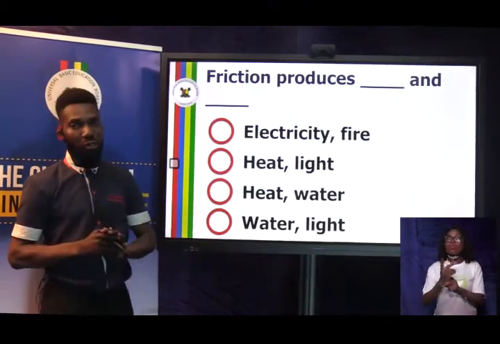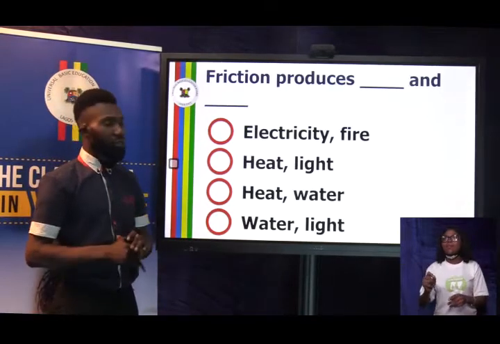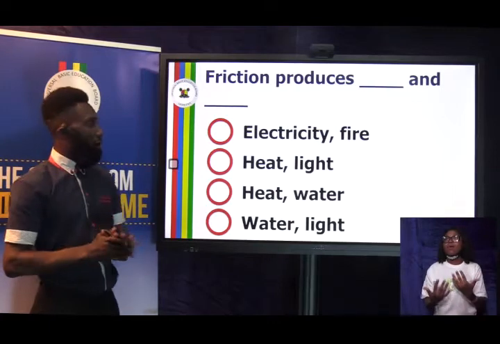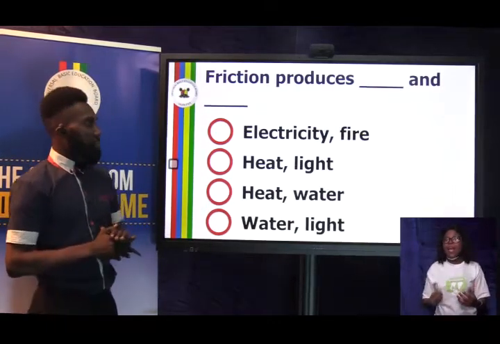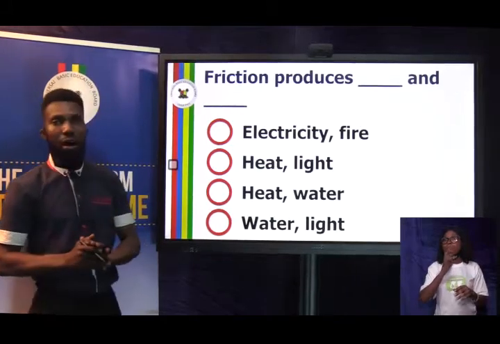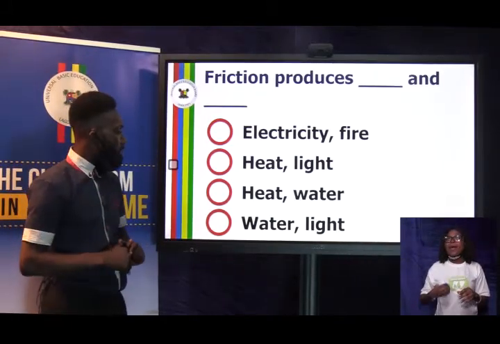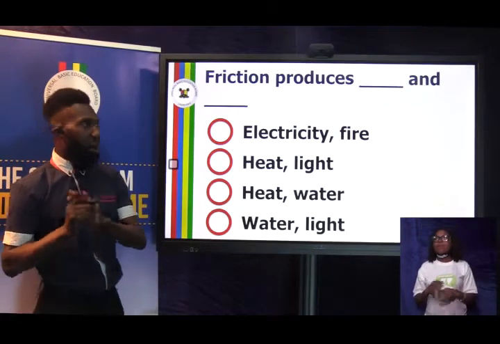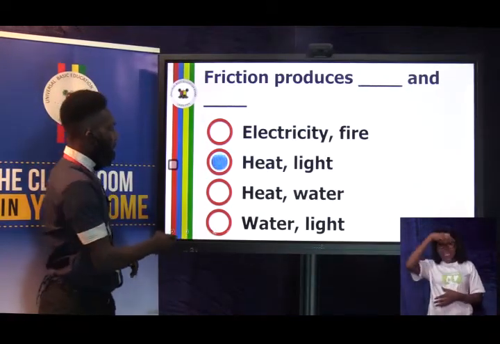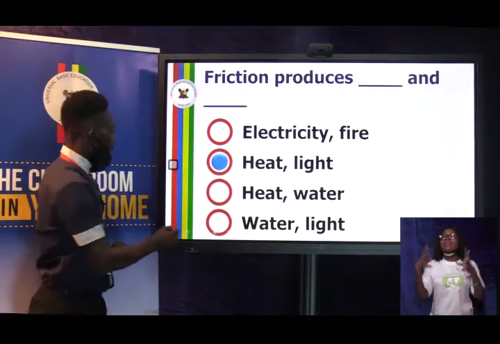Friction produces dash and dash. Option A, electricity and fire. Option B, heat and light. Option C, heat and water. Option D, water and light. What's the correct answer? The answer to this is heat and light.